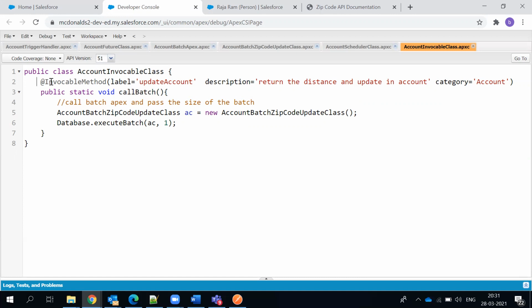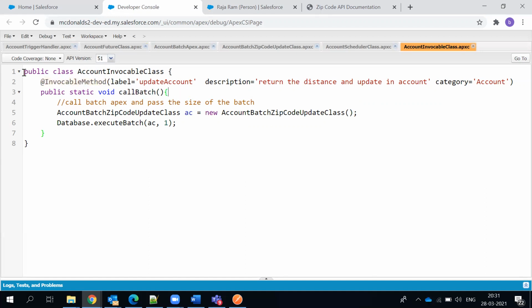You try to do something more than the workflow: field update, fire an email, automatically submit the approval. All this you're doing, but there's a class also you can call from a process builder. While you're calling a class, the particular class should have the @InvocableMethod annotation defined.